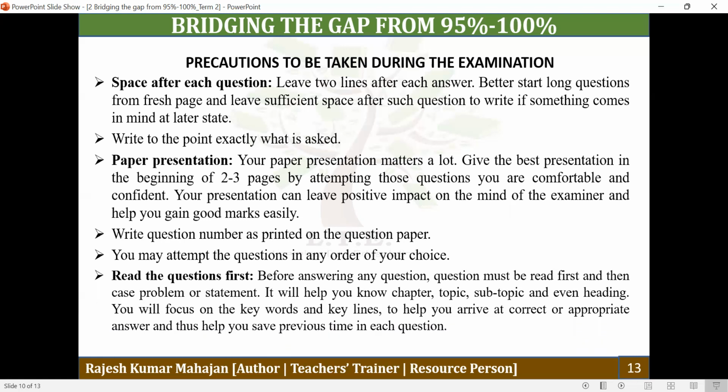When you attempt the case problem, first of all, you should read the question, so you should start from the bottom. When you read the question, you get to know for which chapter this question has been framed, and which topic has been considered in this case problem. You come to know whether the answer is dependent on the case problem or totally independent. If the answer is totally independent of the case problem, you don't need to go through it. But if you know that your answer is hidden in the case problem, then you have to go through it, and underline the keywords and key lines which may help you to write the answer.